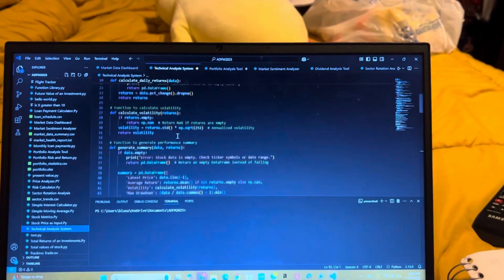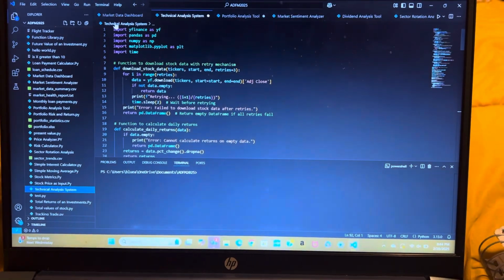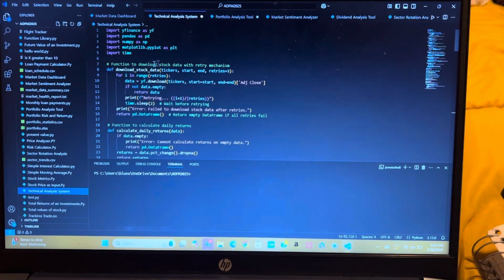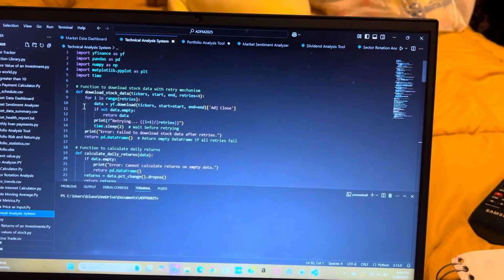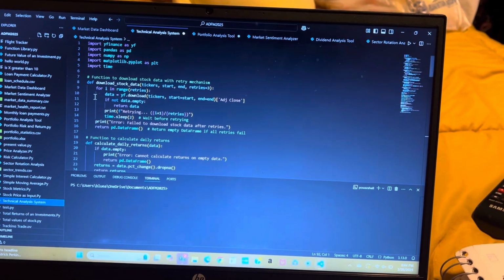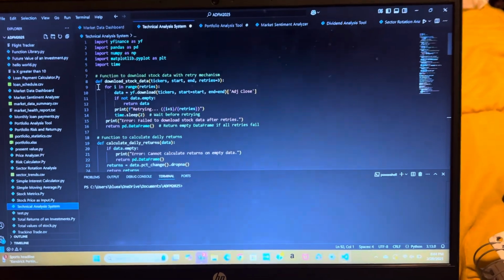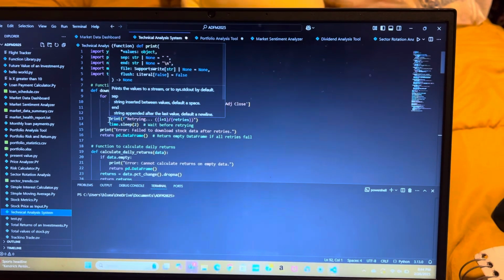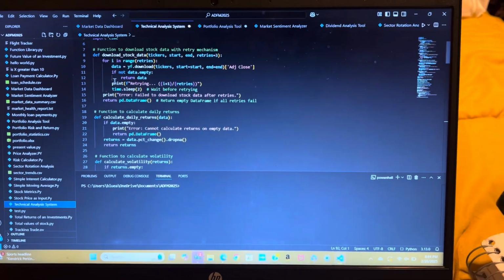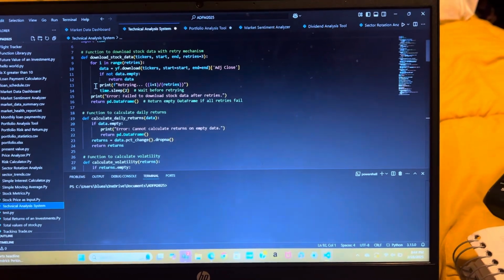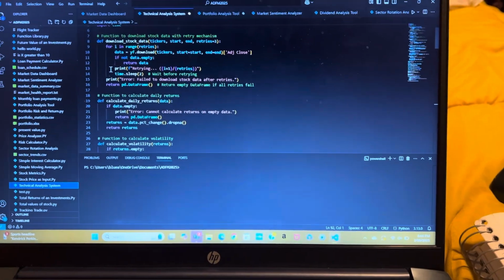Then let's go to the technical analysis system. This code follows a very similar footprint. It's a bit longer, but we begin with all of the packages that you need to run the code. Then we have the download stock data, starting at this line right here. Again, if we're successful, we calculate the daily returns and validity. If we're not successful, we print an error message and continue moving on with our code.